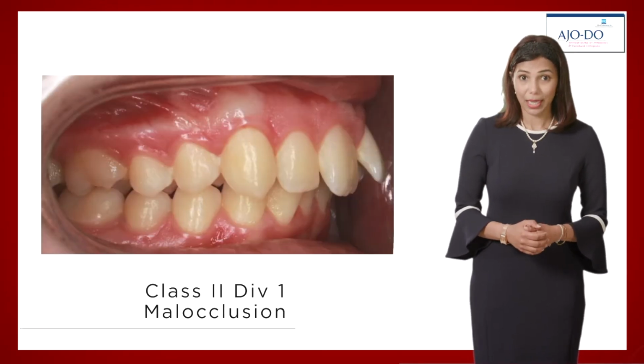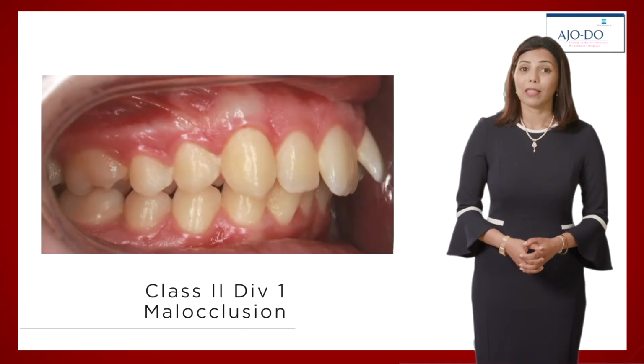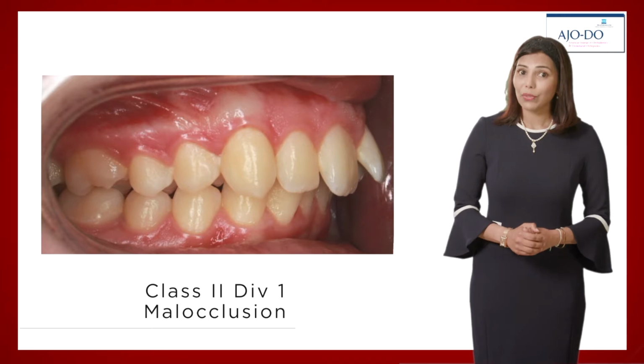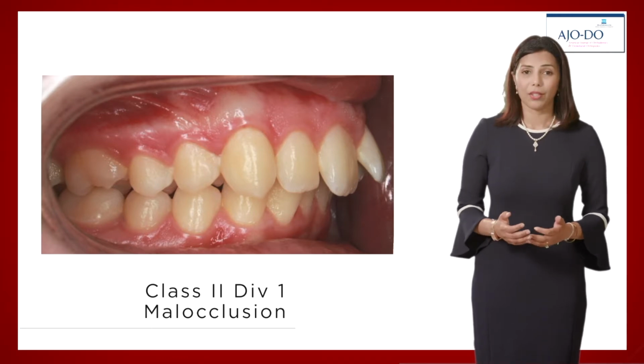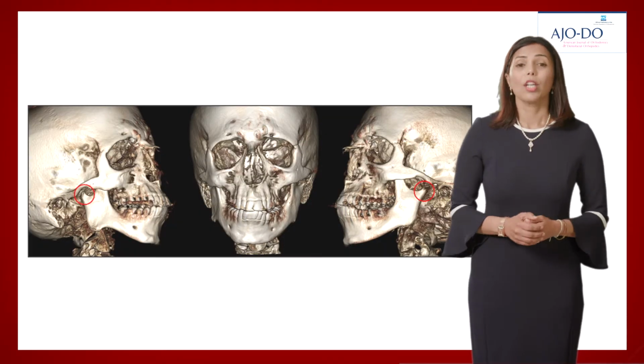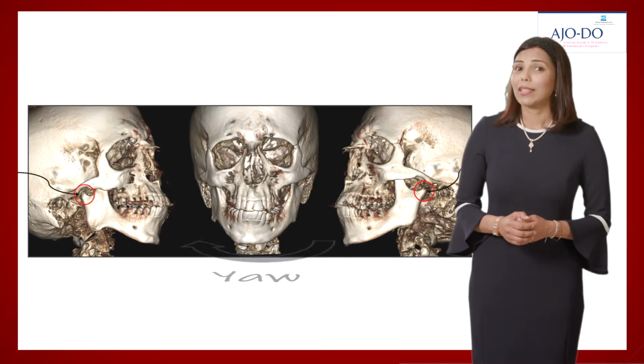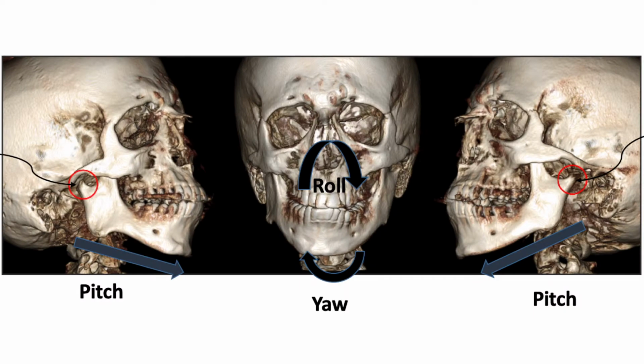On intraoral examination, he is an Angle's Class 2 Division 1 malocclusion as expected, though the extent of his overjet does not reflect the severity of his skeletal Class 2. Due to the asymmetry, we also took a CBCT and noticed that he had a flattening of the condyles, the right one more severe than the left. Additionally, we noticed problems in all three planes of space, with the maxillary roll to the left, a yaw rotation of the mandible and chin, and maxillomandibular pitch rotation.